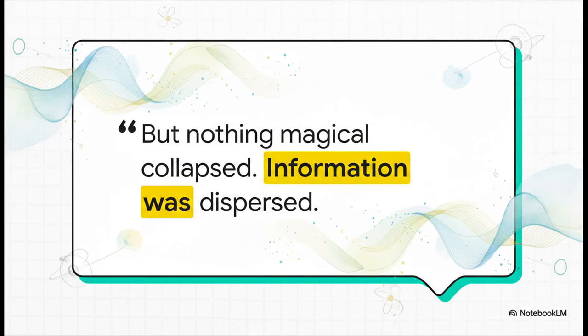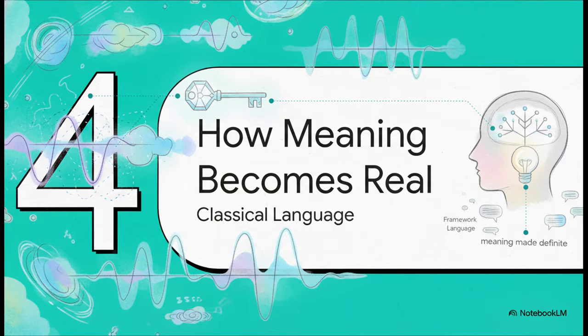And this right here is the key insight. That collapse, it isn't some mystical, magical event. It's just a natural consequence of the system interacting with the world around it. The other possibilities don't just vanish into thin air. Their information is simply scattered and lost to the environment. It's not magic at all. It's just physics. Okay, so we have our quantum key.